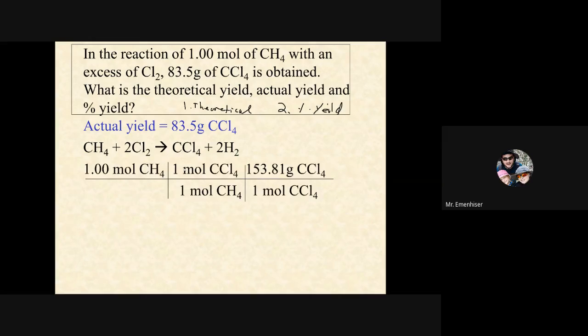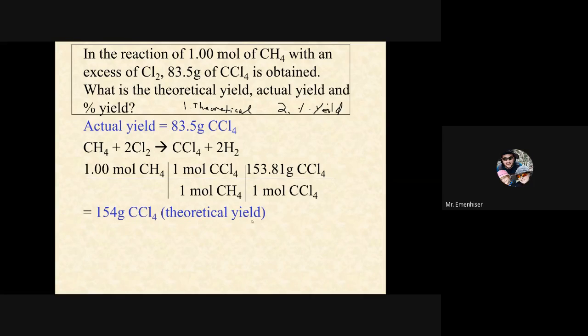So we're going to take our 1 mole of CH4, and we're going to use the balanced equation between methane, CH4, and carbon tetrachloride, CCl4. So it's a 1-to-1 ratio, so 1 mole over 1 mole, and then we multiply by the molar mass to get the mass of CCl4 that we should get if we had 100% conversion. So we should get 158 grams.